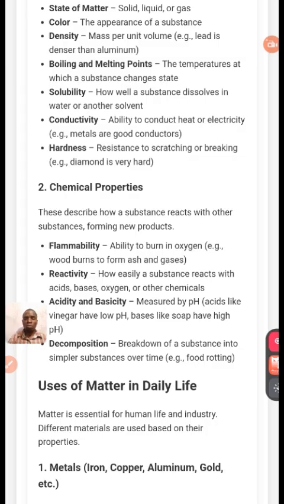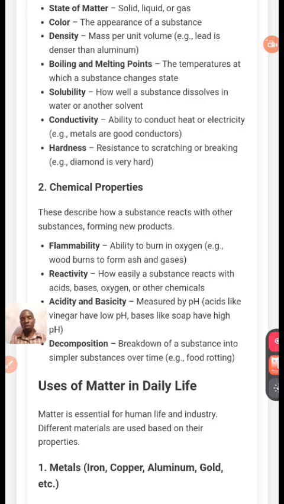What do we mean by all these things that we are talking about? We are still talking about the properties, because every matter has its own properties. We have physical properties and we have chemical properties. Now, what do we mean by the uses? Matter can be used in different ways. We can use matter in different ways.